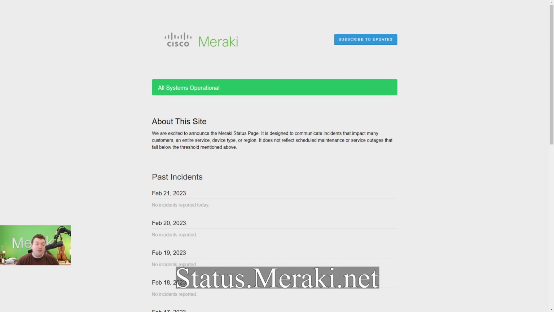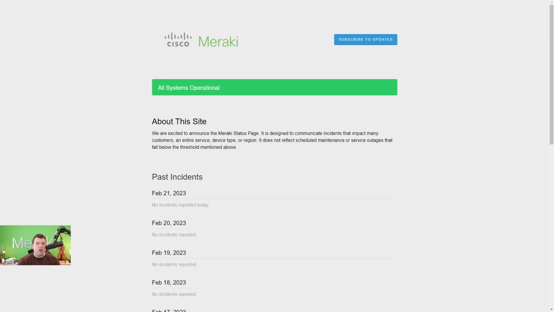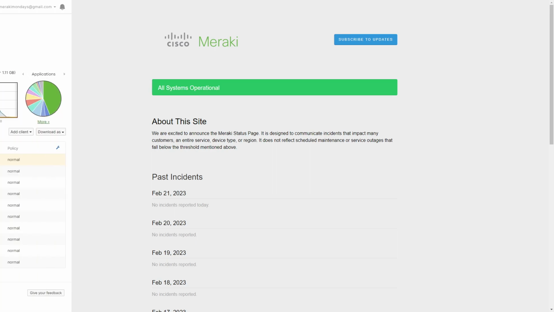Our last page, of course, is status.meraki.net, and what this shows is basically the status of all of our servers across the world. Essentially, if you're experiencing issues connecting to the Meraki dashboard, it might be good to browse this page and see if there are any reports of incidences across our data centers.